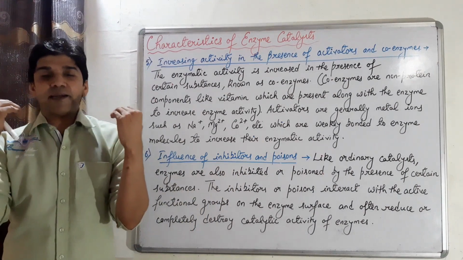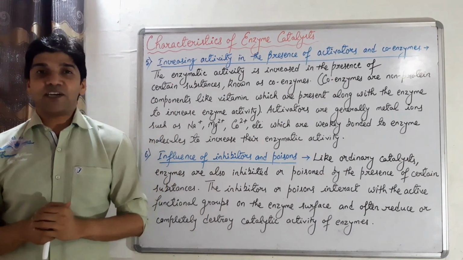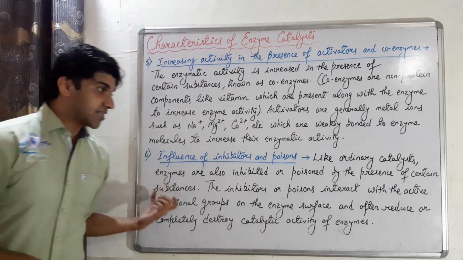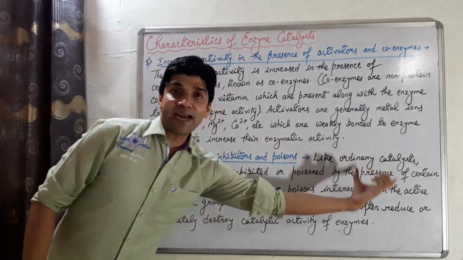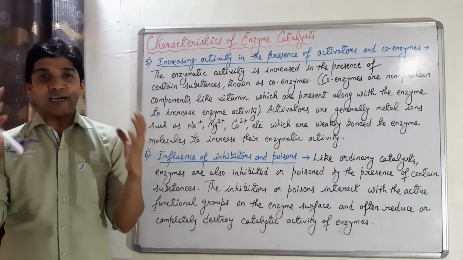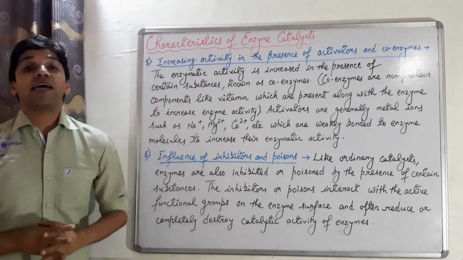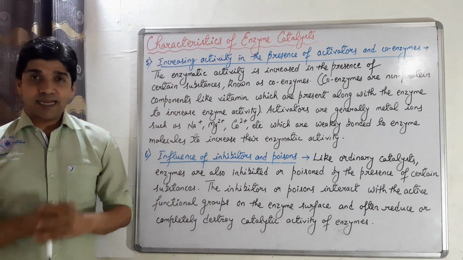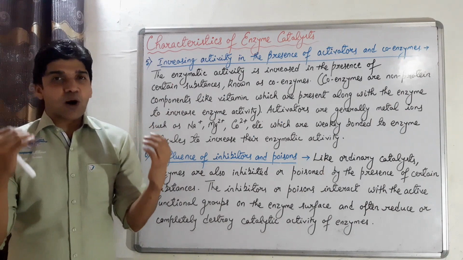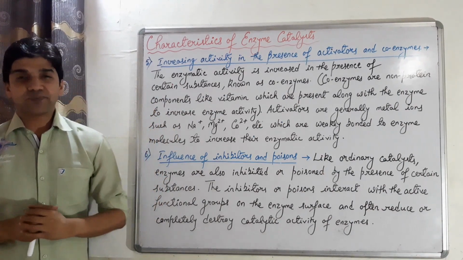And how do they inhibit or completely destroy the activity of enzymes? They interact by binding with the active functional groups of the enzymes which are present in the active site or some other site known as allosteric site. That's how they reduce or completely destroy the enzymatic activity.